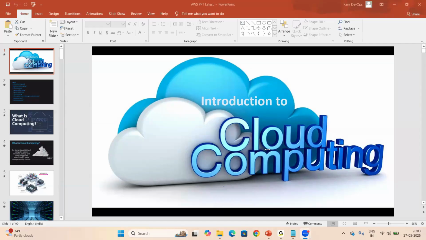Right? Fine. So today we are going to discuss cloud introduction. What is cloud? Why are the project teams looking for cloud infrastructure? So what is cost saving? Why are the companies migrating their applications to cloud? What are the advantages of cloud? So these are all very, very important.